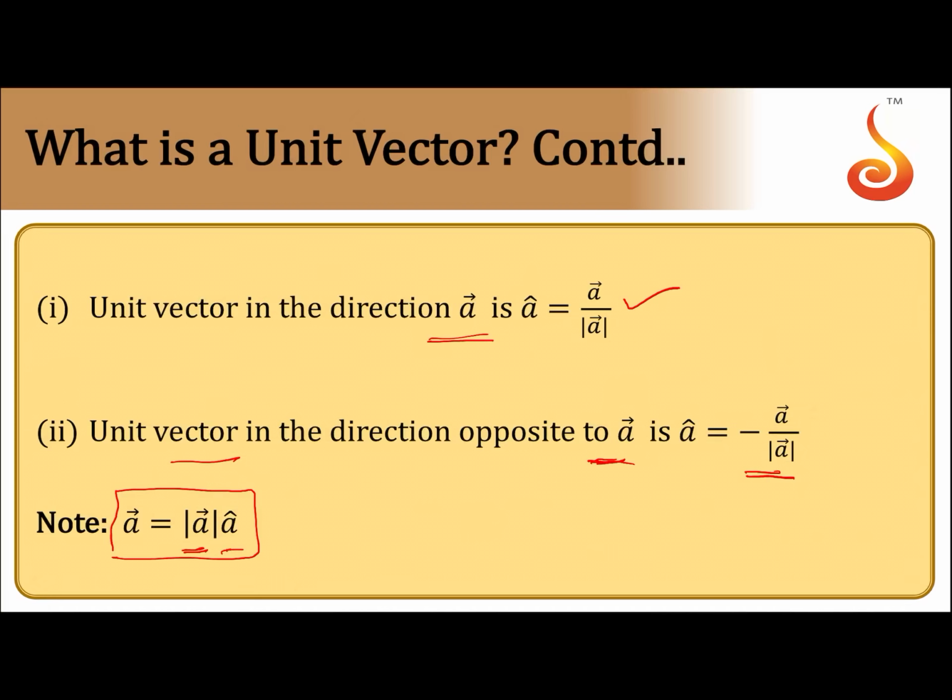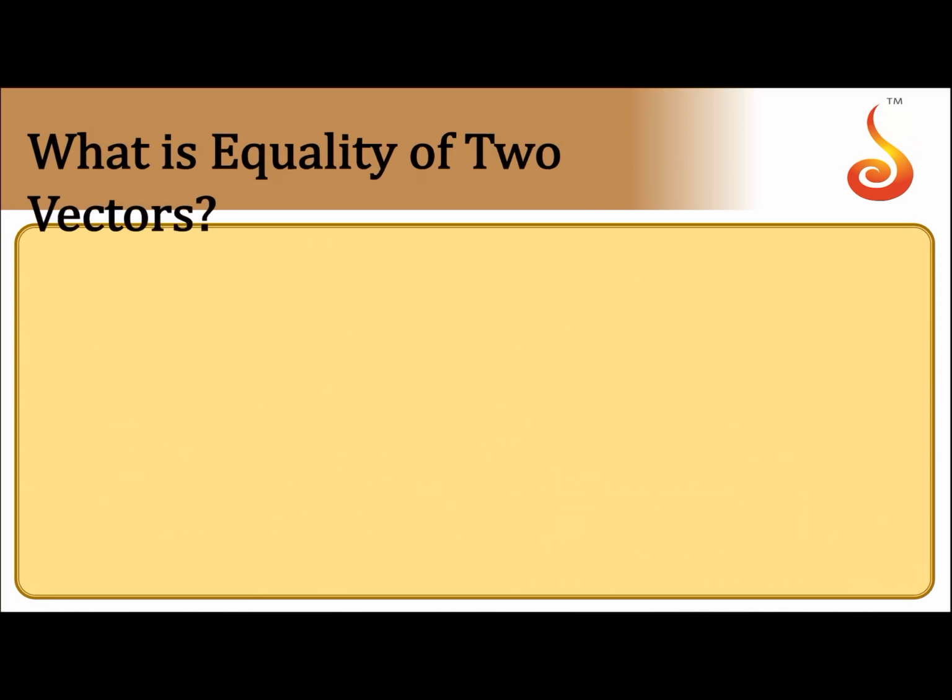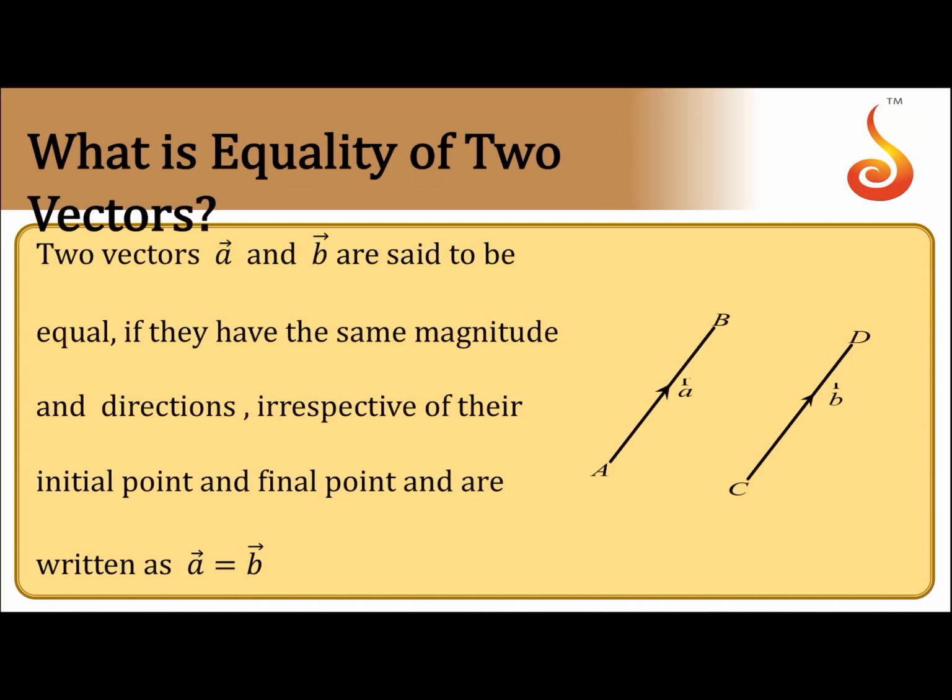Let's proceed to the next concept, vectors equality. When can you say that two vectors are equal? I would say the vectors are identical, in the sense that they must have the same magnitude in the same direction.